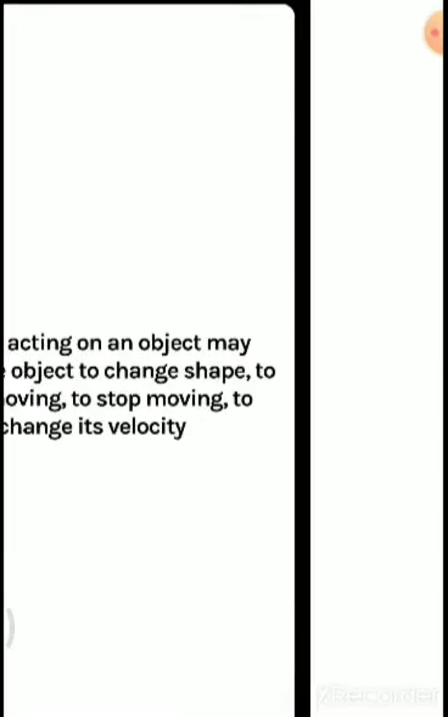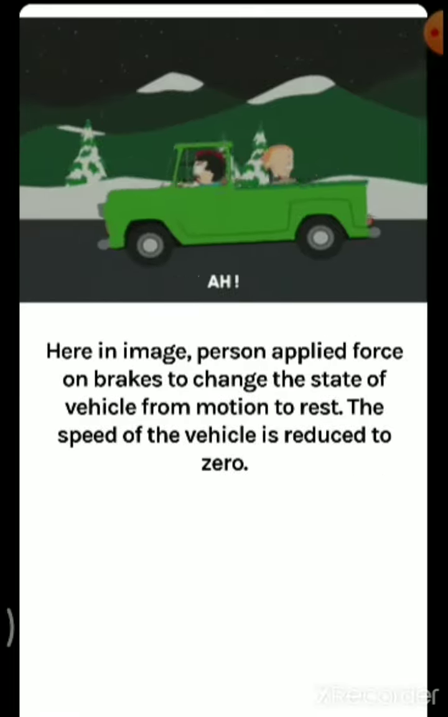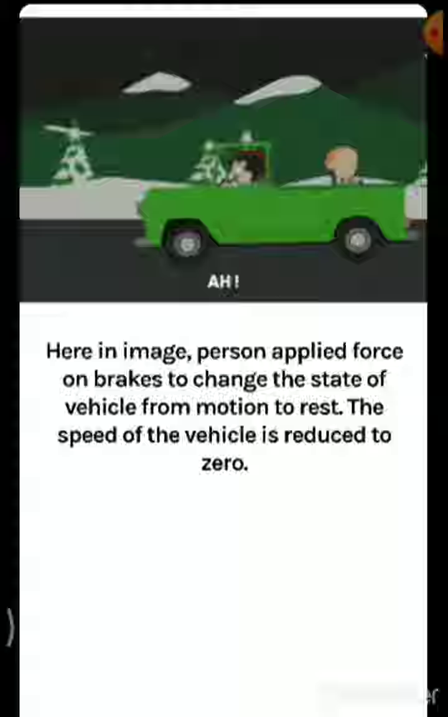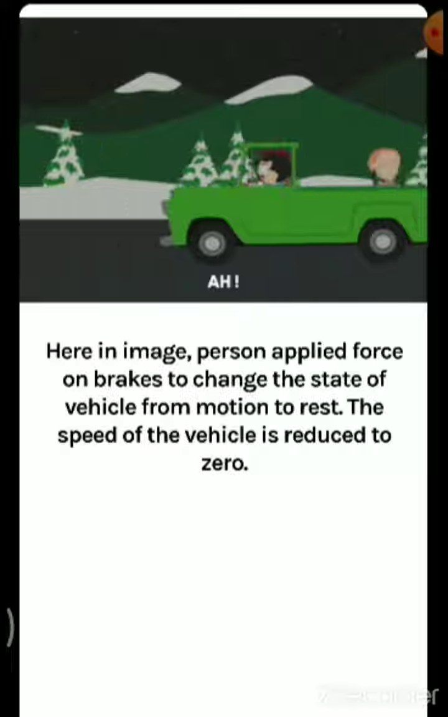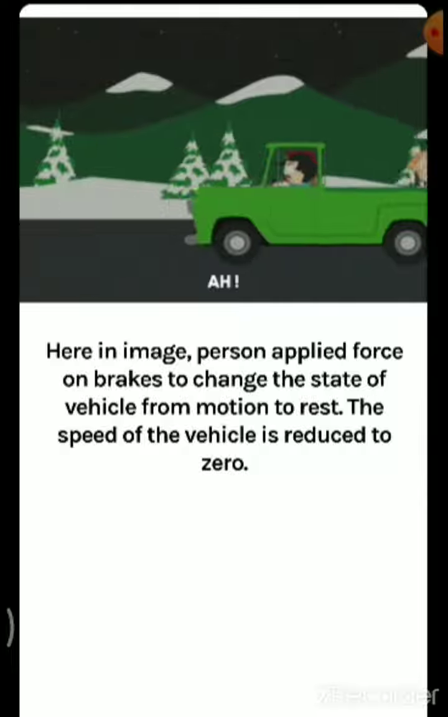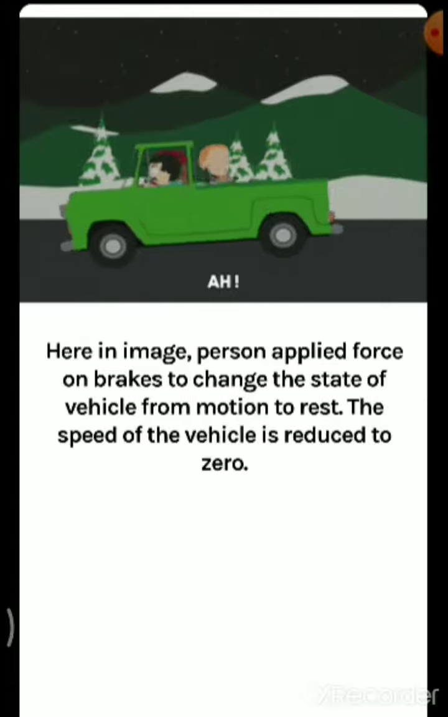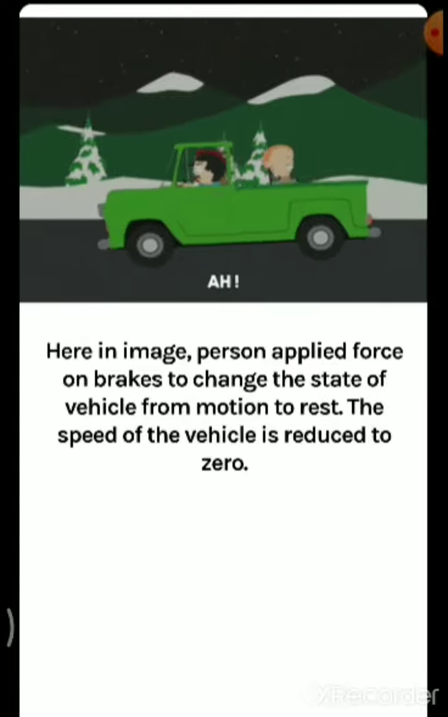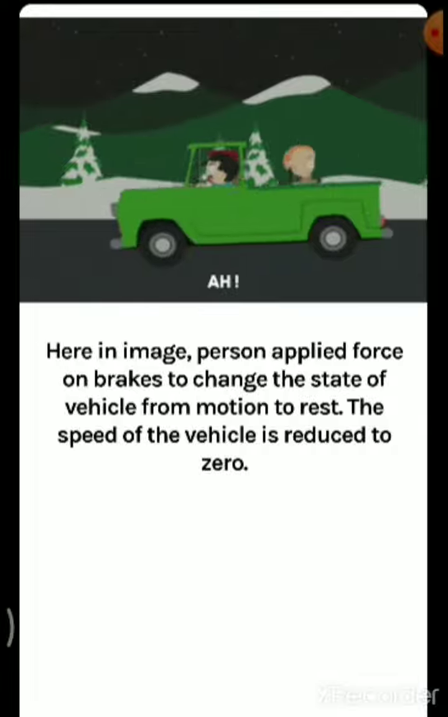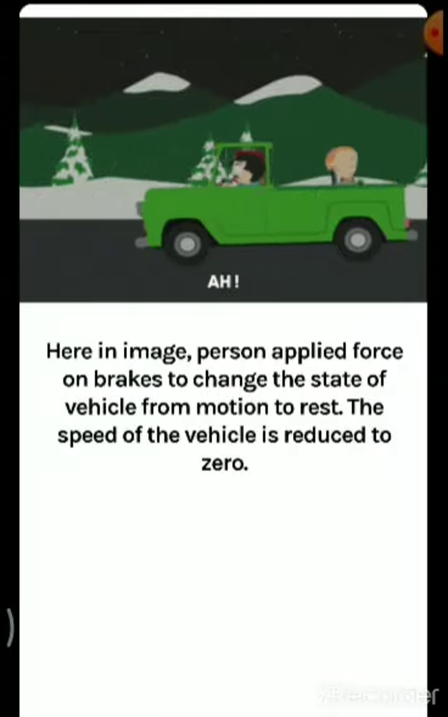Here in the image, a person applied force on the brakes to change the state of the vehicle from motion to rest. Previously that vehicle was moving, but whenever the person applied force on the brake pedal, it changed its velocity. That means it decreased its velocity and was brought to rest. The speed of the vehicle is reduced to 0. Previously it had some speed, but whenever the person applied the brakes, it changed the state of the vehicle from motion to rest.